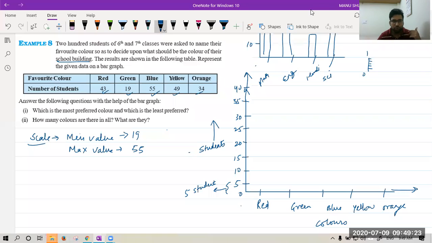Okay. Now, let's see. The first value is red, 43. Vivan Kaul is saying bonjour. Bonjour, Vivan. Please don't use French over here. Now see, this is the maths class.